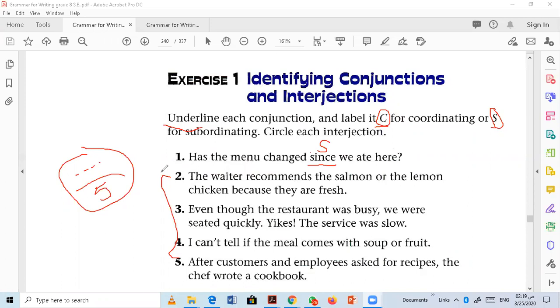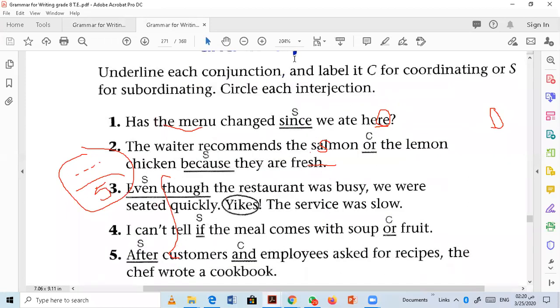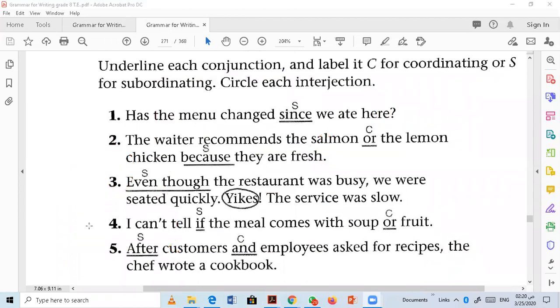Now back to the lesson. I want you to check your answers. These are the answers. Stop the video and give yourself a mark out of 5. Stop the video and let's continue to the next part.